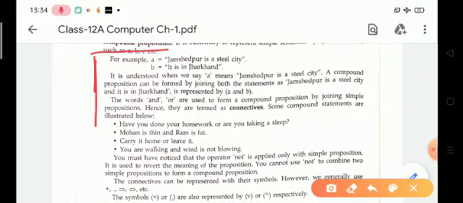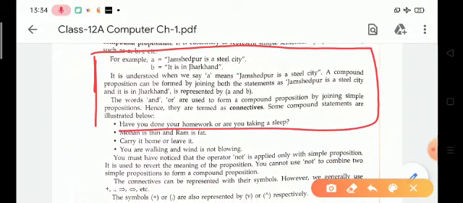Given that A is equal to Jamshedpur is a steel city and B is equal to it is in Jharkhand. So a compound proposition can be formed by joining both statements as: Jamshedpur is a steel city and it is in Jharkhand.